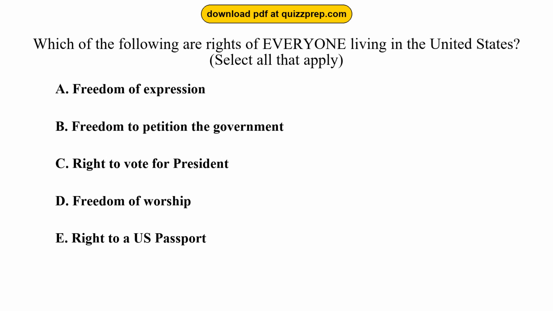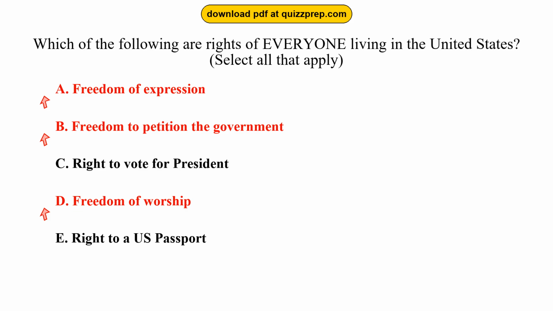Question 34. Which of the following are rights of everyone living in the United States? Option A, freedom of expression. Option B, freedom to petition the government. Option C, right to vote for president. Option D, freedom of worship. Option E, right to a U.S. passport. The correct answers are options A and B and D.